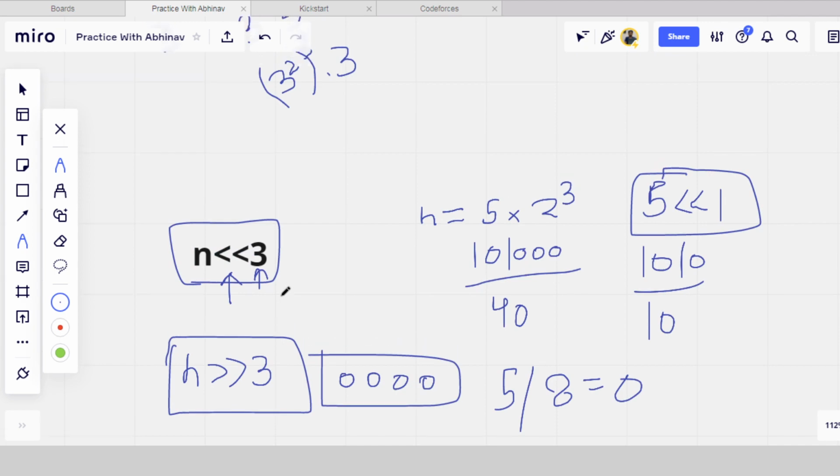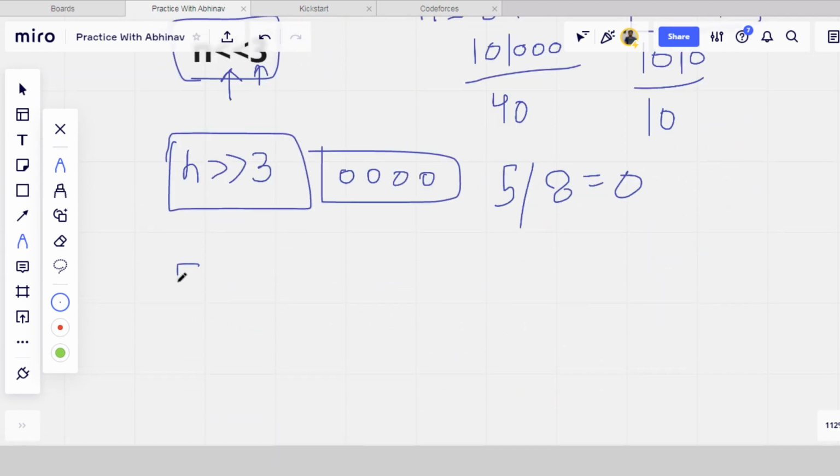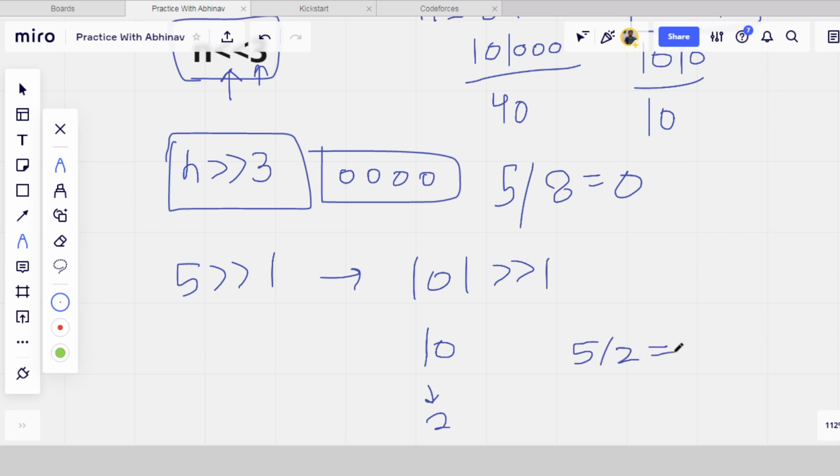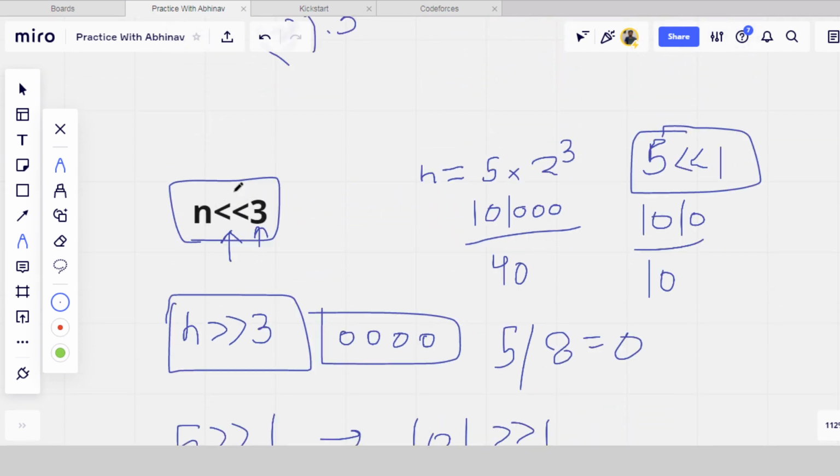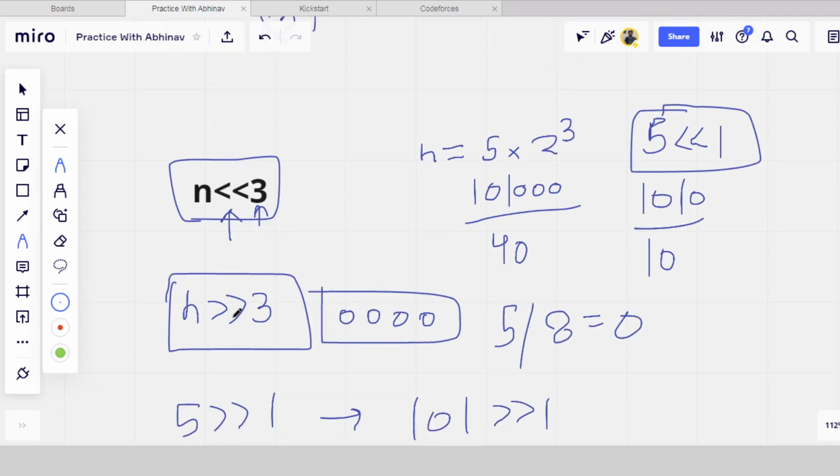Same if we make it only one time, meaning 5 right shift 1, then what is happening is it is 1 0 1, right shift one time, meaning the last digit disappears, it will become 1 0, and 1 0 is 2, and you know that 5 divided by 2 is 2. So you can also use this left shift operator and right shift operator for dividing a number.